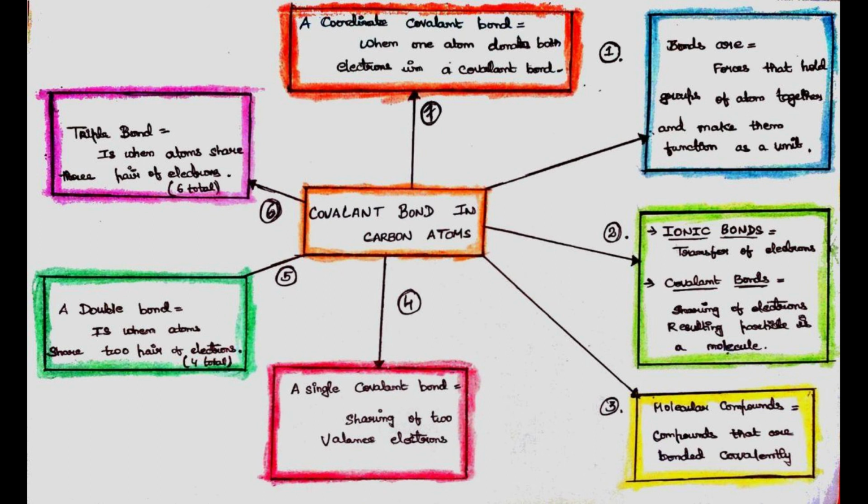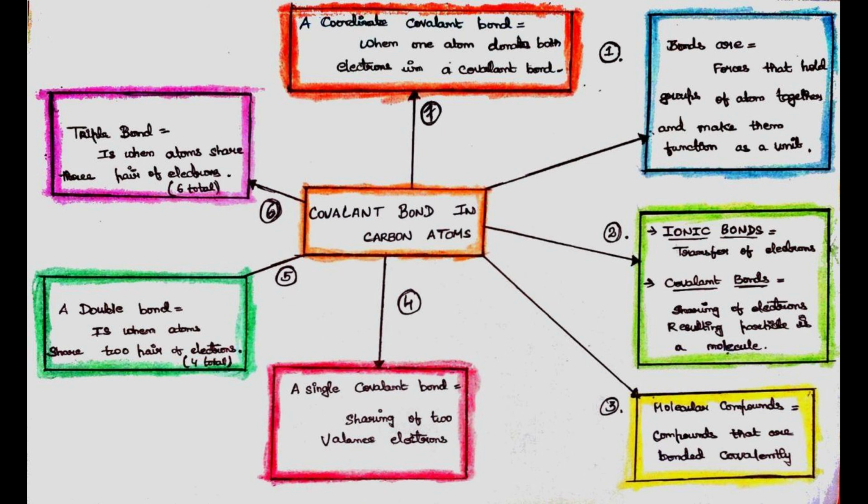Fourth, a single covalent bond. It means sharing of two valence electrons. That is, if any element shares two valence electrons, then it is said to contain a single covalent bond. A double bond is when an atom shares two pairs of electrons. That is, when an atom shares two pairs of electrons, that is totally 4, then that atom is said to have a double bond.